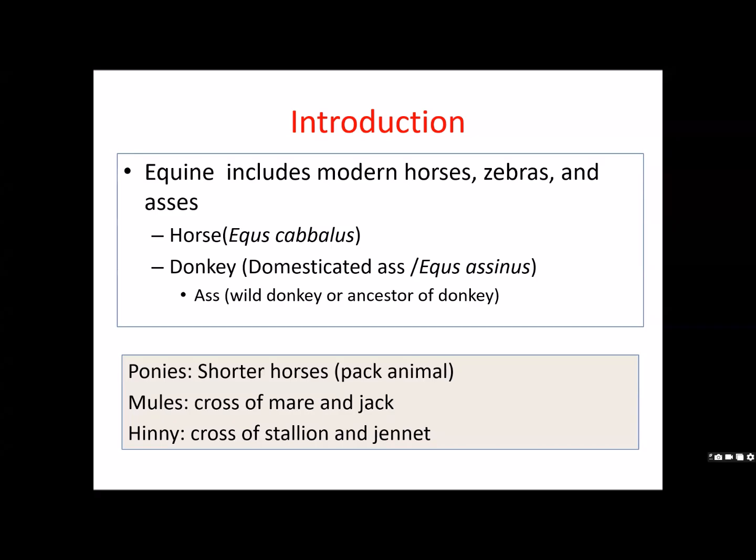Further, when you use the word horse, again you must understand the difference between horses and ponies. Ponies are nothing but short horses. They look the same, only because of height we call them ponies. Those horses which are lesser than 12 hands, we call ponies.